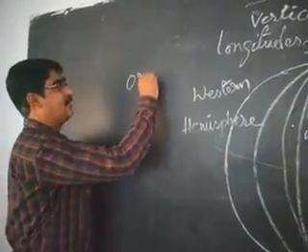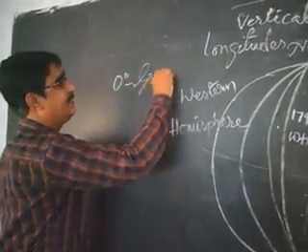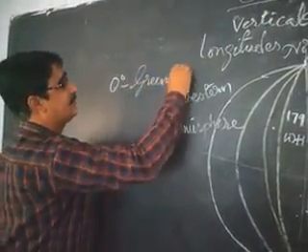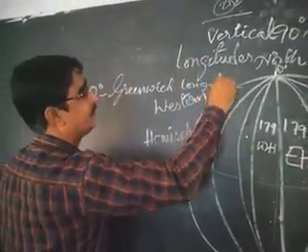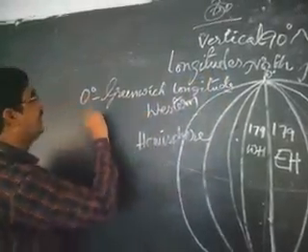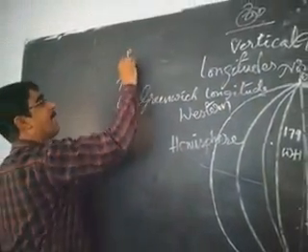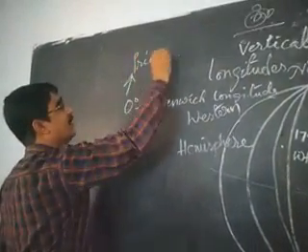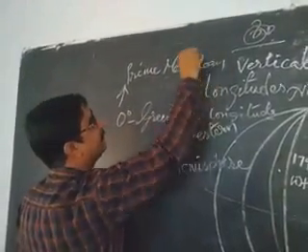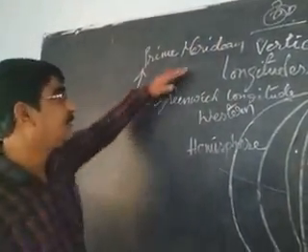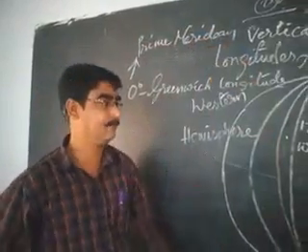0 degrees longitude is called the Greenwich longitude. It is also called the prime meridian. Then what is meant by meridian?